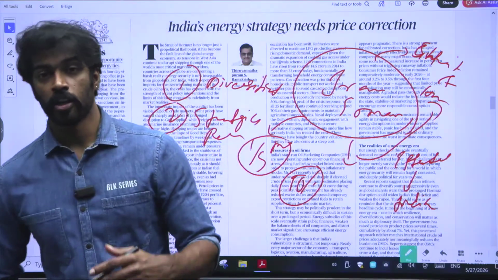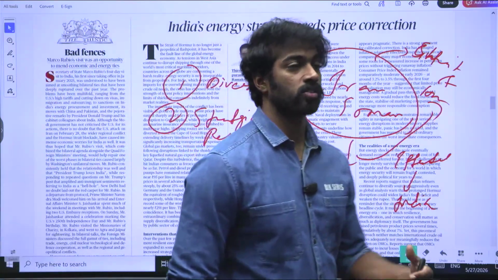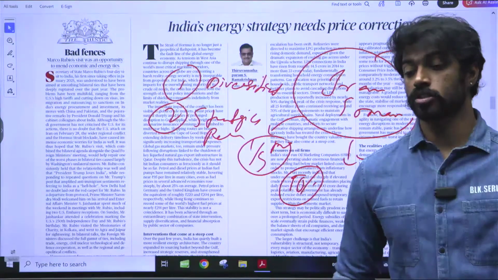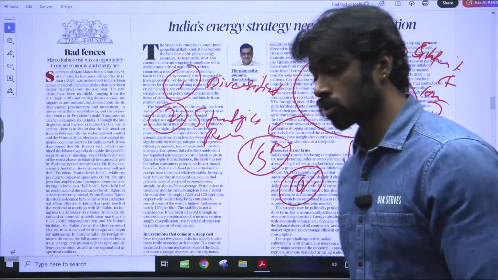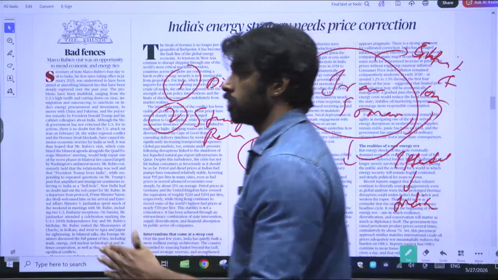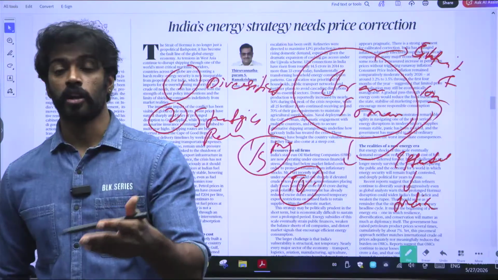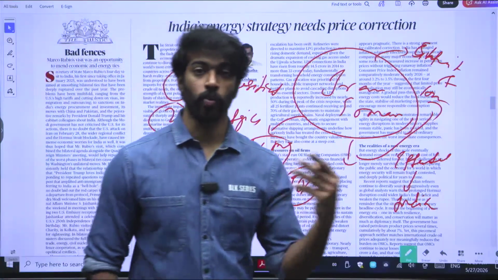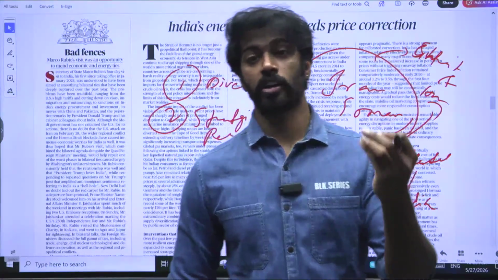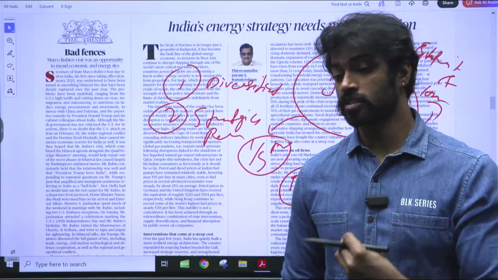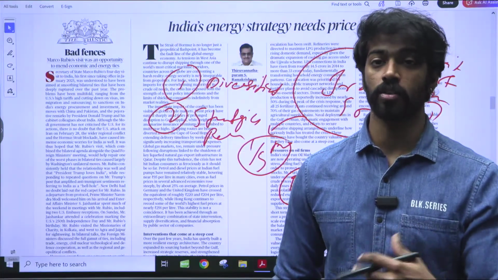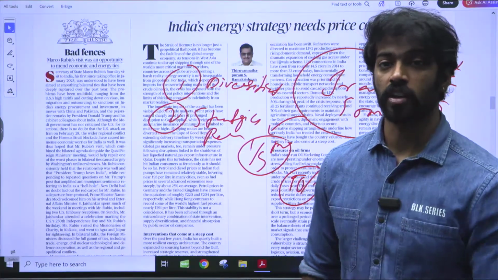Not only depending on Iran or any other countries that are present in that region, it has also started to depend on Russia. Yesterday we talked about how the Russia-Ukraine war led to the Western sanctions on Russia, which led Russia to sell oil at a very low price. So India took that as an opportunity and started to buy oil from Russia. So that is another diversification.